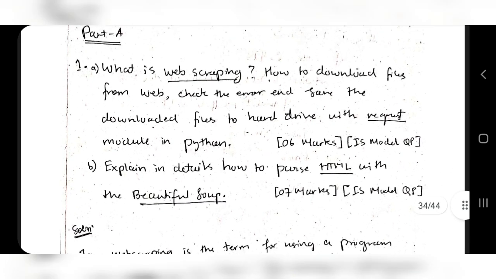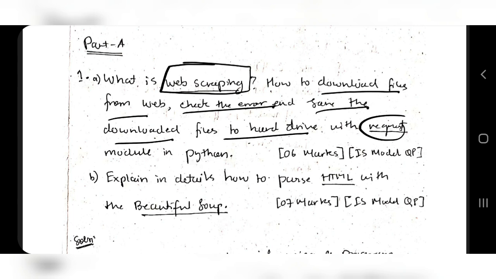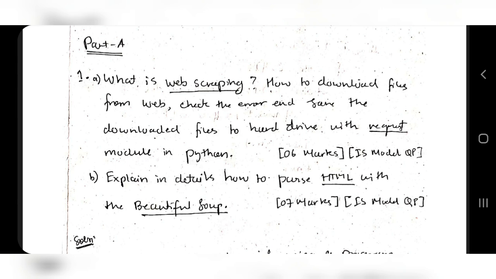The question which can be asked in HTML is, firstly, what is web scraping? The definition you have to write. Second, how to download files from the web. Third, check the error. And save the downloaded file to the hard drive with the request module in Python. Three things are there: how to download the files, check the error, and save the downloaded files to the hard drive. And you have to define what web scraping is.